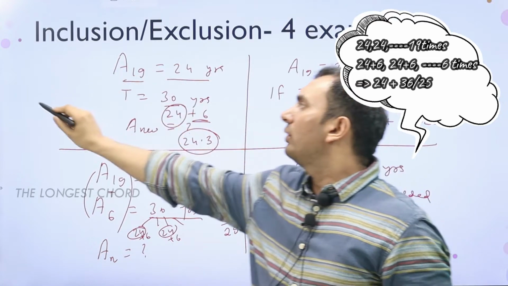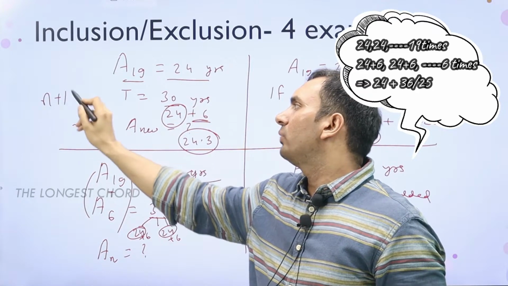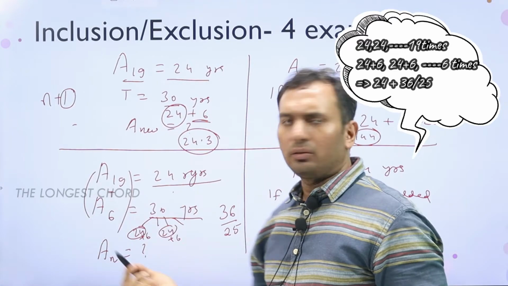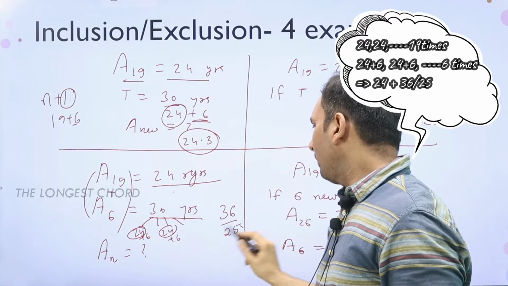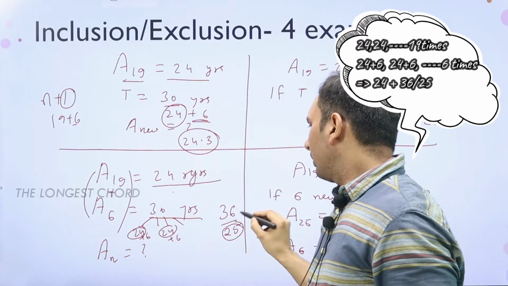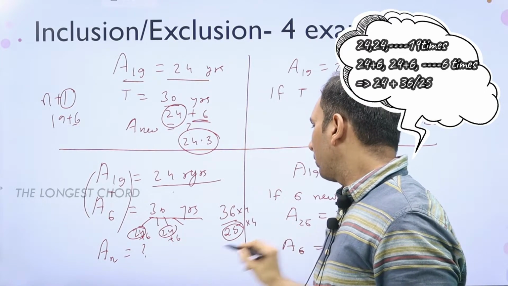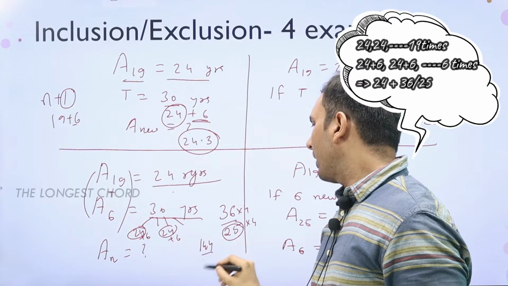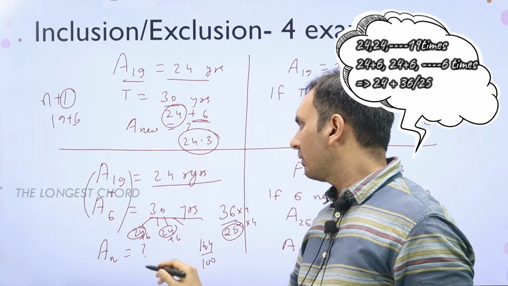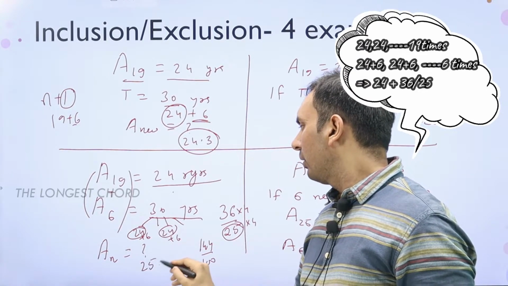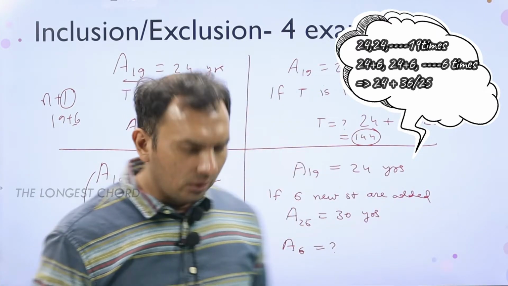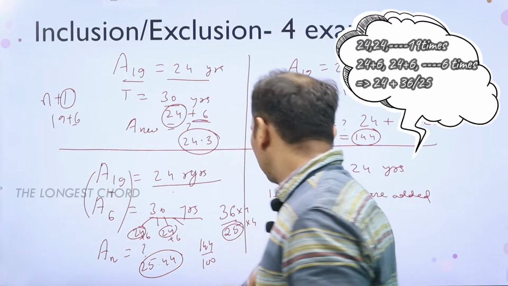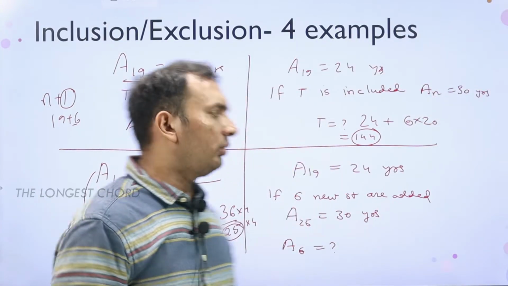As I told you, when I was dividing by n plus 1, this is the one you have to take care of. So here it is 6, so basically 19 plus 6 now, so this will be 25. We can easily do a multiplication of 4 on both sides, so 144 divided by 100, so 1.44 extra, that means 25.44. We can easily solve this without equations, mentally. And the next question, all of you try to solve.